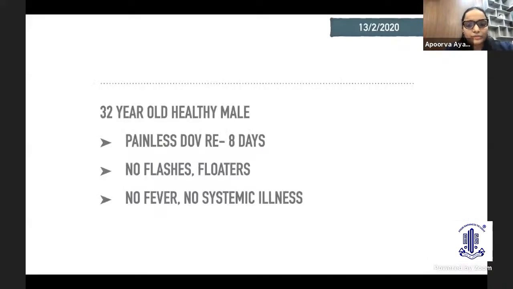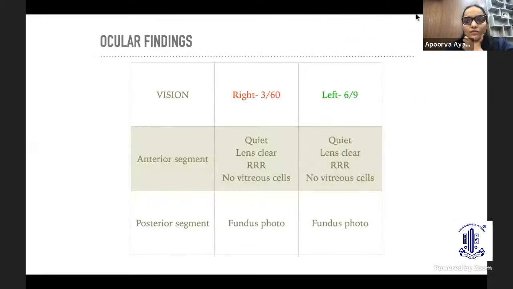So this is the next case, which is something I've submitted as a particular diagnosis, and I'm kind of inviting comments. So this is a 32-year-old healthy chap, whom we saw early last year, presented with diminished vision in the right eye since 8 days, no fever, no flashes, floaters, no systemic illness. His right eye was only 3/60, left was 6/9. Both eyes didn't have any AC or vitreous cells.